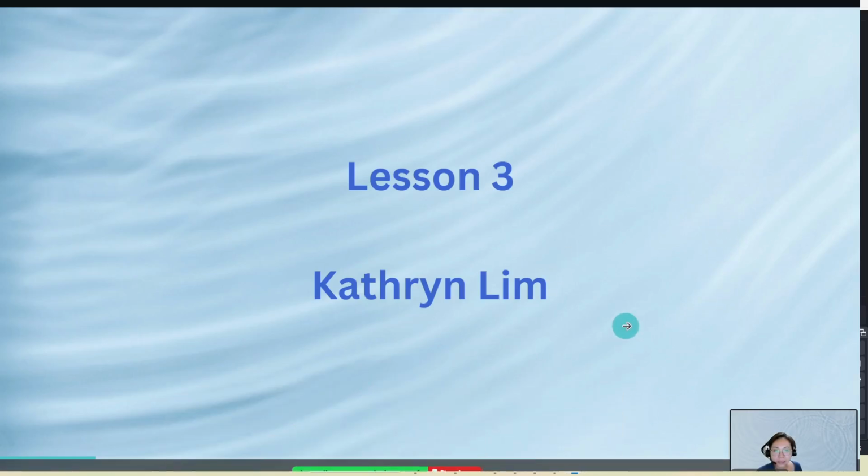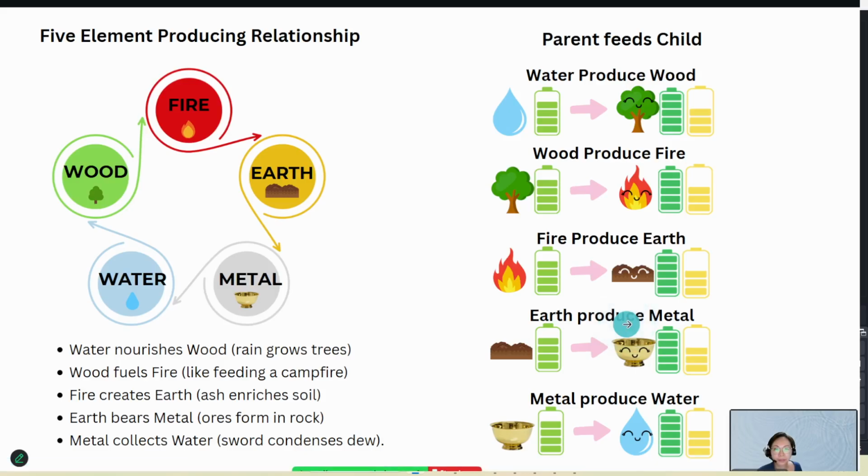Okay, this is lesson three. What we have learned in lesson three is about the five elements and their producing relationship and also clashing relationship. So let's go on to the producing relationship first, okay?